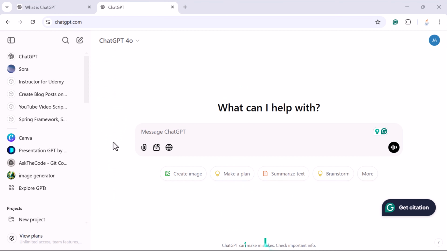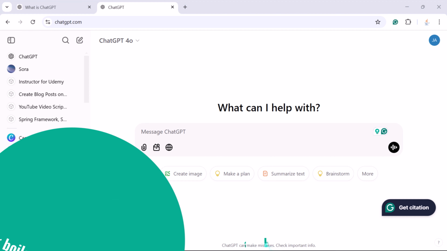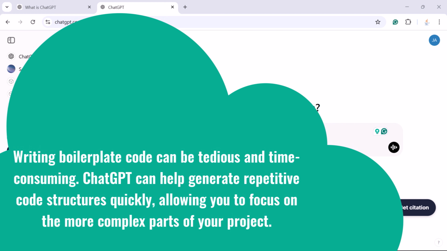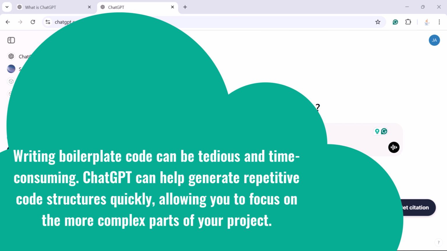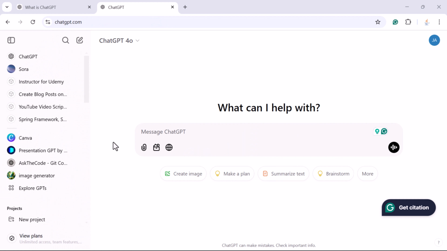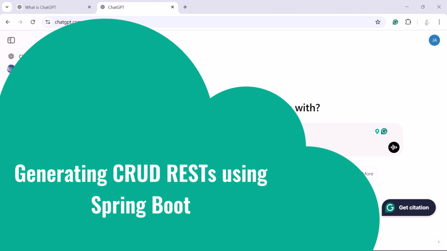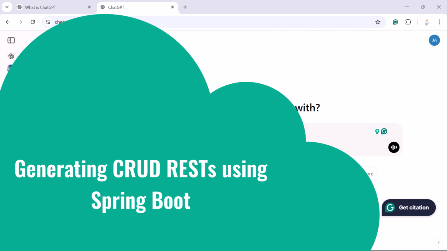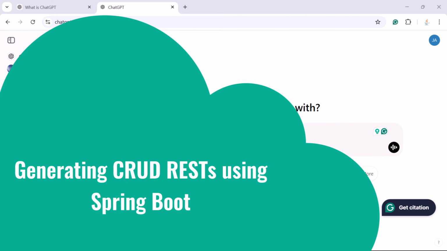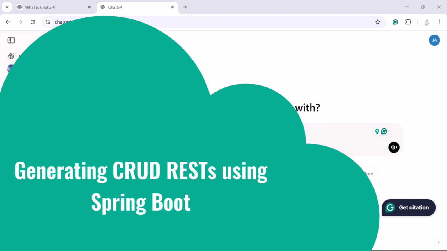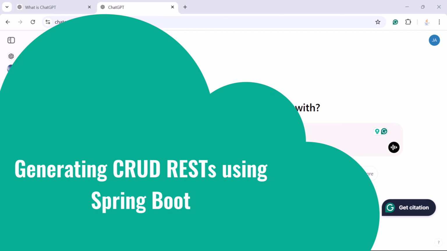So boilerplate code means repetitive code. Well, writing boilerplate code or a repetitive code can be a tedious and time consuming. ChatGPT can help generate repetitive code structures quickly, allowing you to focus on the more complex parts of your project. For example, we can create a RESTful web services in Java using Spring Boot. So whenever you have a requirement to develop the REST APIs using Java, then typically we use a Spring Boot, right? So instead of writing the same boilerplate code, that is REST APIs, we can tell ChatGPT to generate the repetitive code structure quickly, and you can just focus on your business logic of your project.